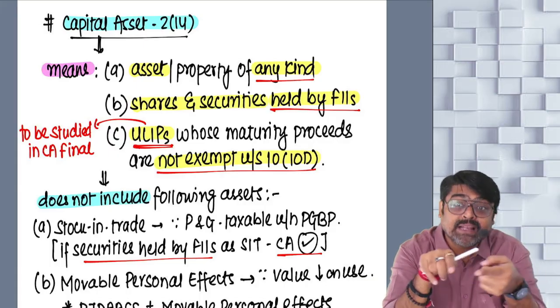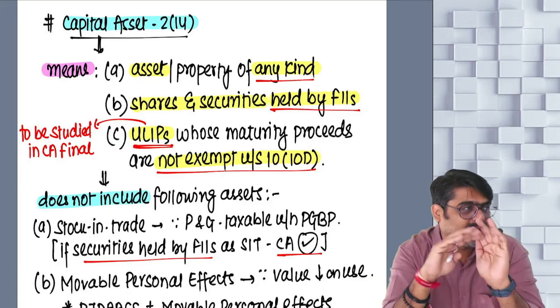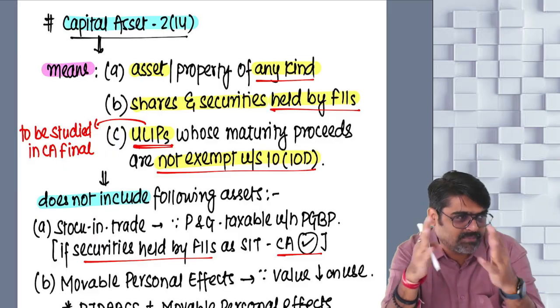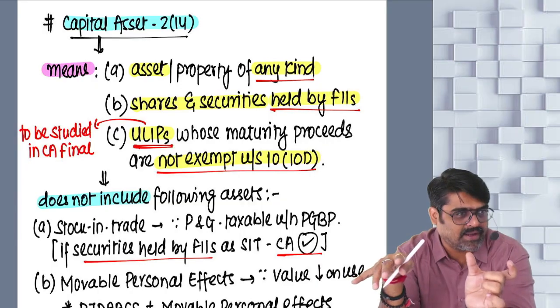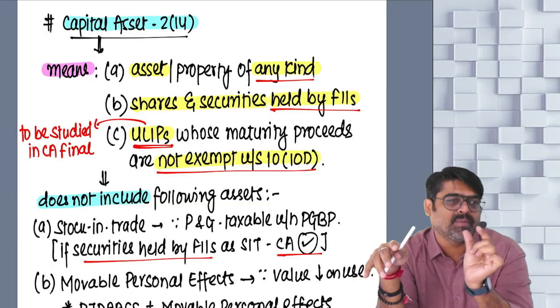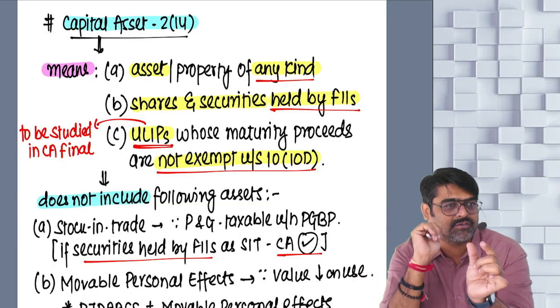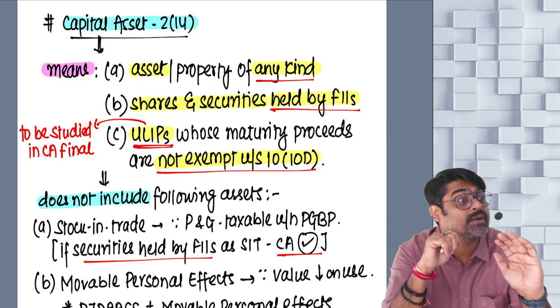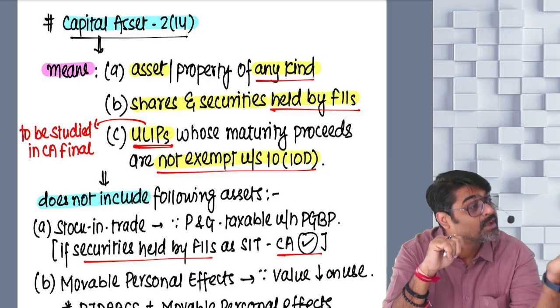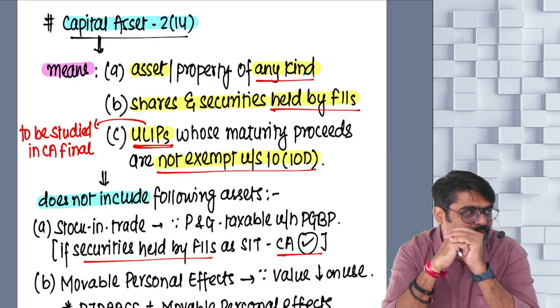Unit linked insurance plans. Meaning in that insurance plan, you pay the premium. Some part of the premium will be considered for your life insurance. But majority part of that premium will be converted into what? Units. Against that, units will be issued to you.